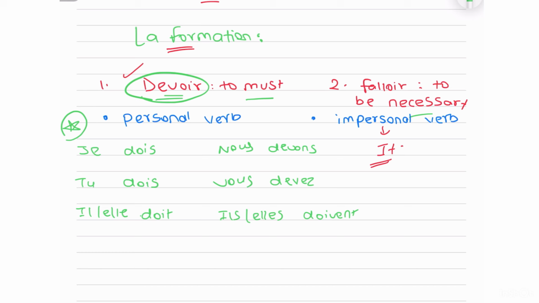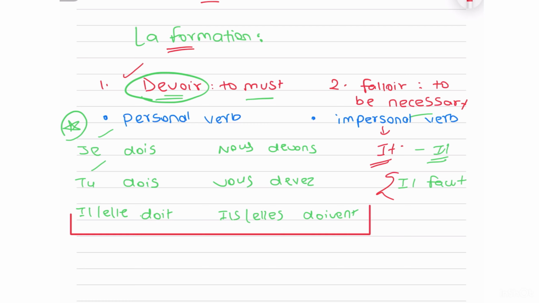Coming on to falloir, I already told you we can't conjugate with every subject. It only goes with it. It in French can also be il. Okay, so here falloir is only and only done with il, and here it is conjugated as faut, F-A-U-T. This makes our job even easier because you don't have to memorize the whole thing. It is just one conjugation, that is il faut.